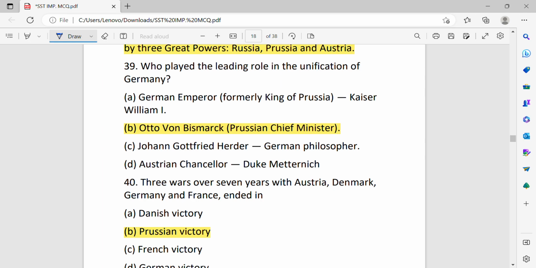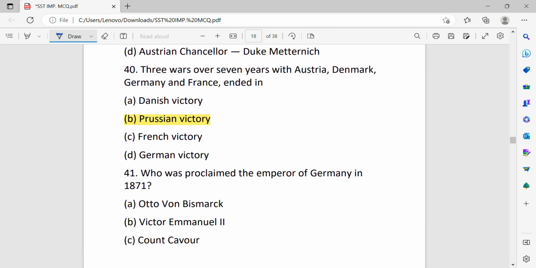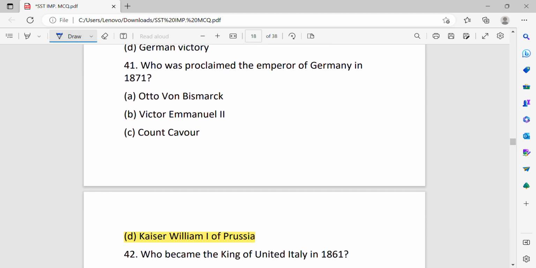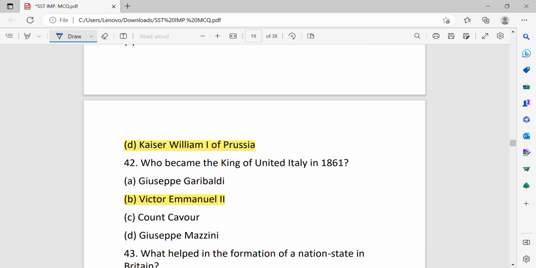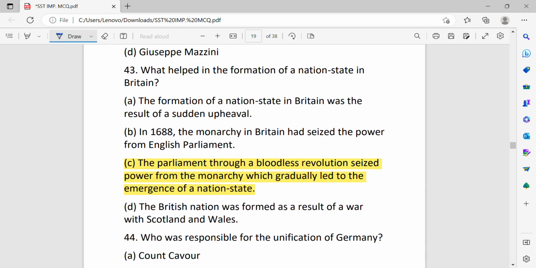Who played the leading role in the unification of Germany? That is Otto von Bismarck. Three wars over 7 years with Austria, Denmark and France ended in Prussian victory. Who was proclaimed the Emperor of Germany in 1871? That is Kaiser William I, who became the Emperor of Prussia. Who became the King of United Italy in 1861? Victor Emmanuel II.